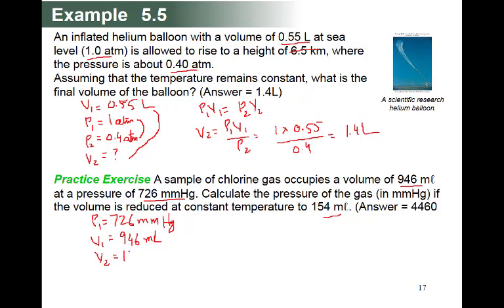Volume reduced to 154 means pressure increases, milliliter. So your pressure 2 is your question. So what is the formula?